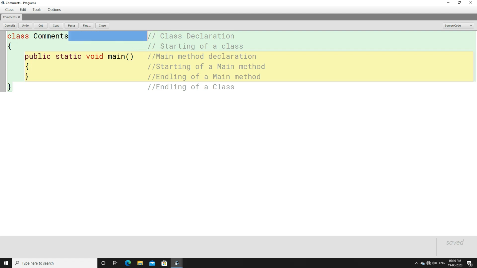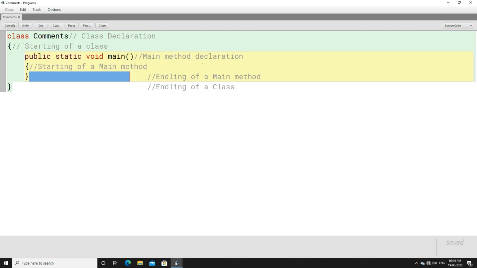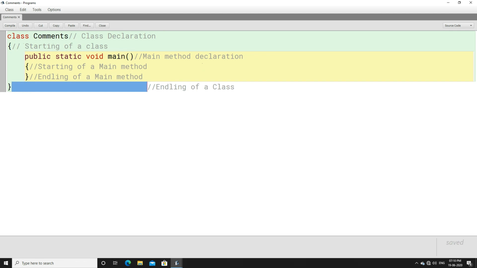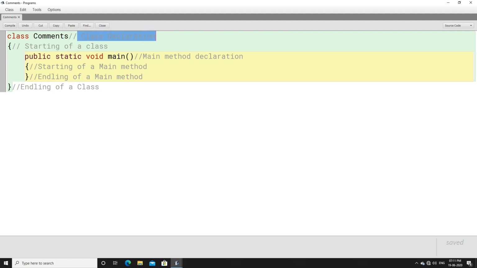Look, if you place a single line comment just beside the code which you have written, is it looking clean? Just look here, is it looking clean if I place it here just beside the code? I don't think this is looking clean, but it is up to you whether you want to keep it here or take it to a distance. It completely depends on you, because once you give this forward slash, whatever you write after that will be considered a single line comment.